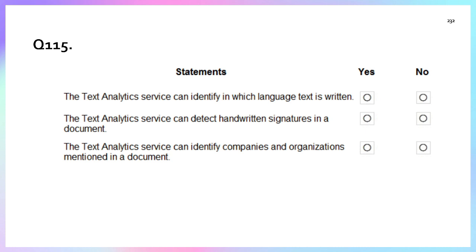Statement 2: the text analysis service can detect handwritten signatures in a document. No, that is the main task of OCR. OCR can identify a handwritten signature. Statement 3: the text analysis service can identify the company and organization mentioned in the given document. Yes, text analysis can identify the company. So statement 3 is true.